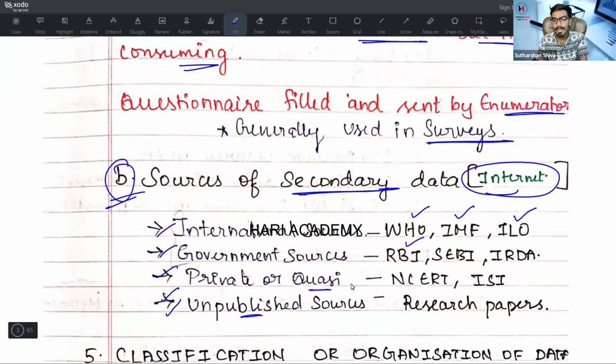Government sources: RBI, SEBI, IRDA are covered. Private or quasi: NCERT, ISI, ICAI, that's all covered under private or quasi. Unpublished sources are known as research papers, theory papers, thesis, whatever we present in our schools or colleges at the MPhil or PhD level, those paper presentations, everything.